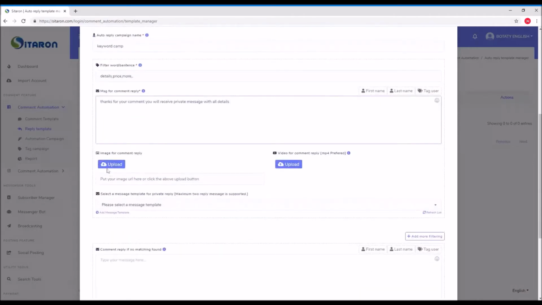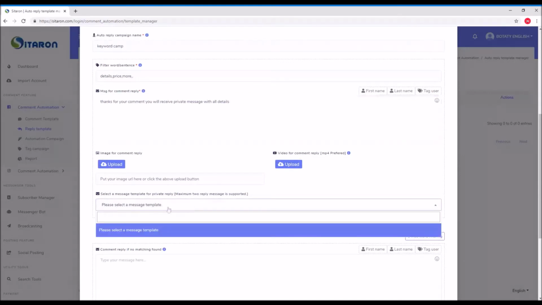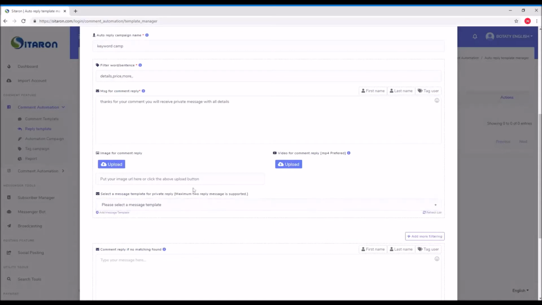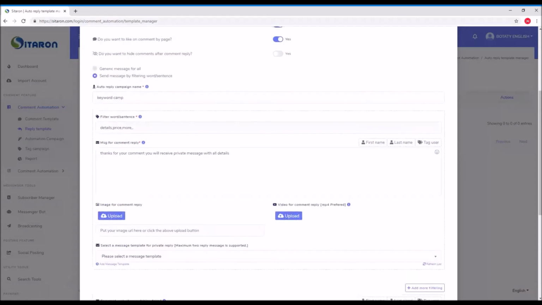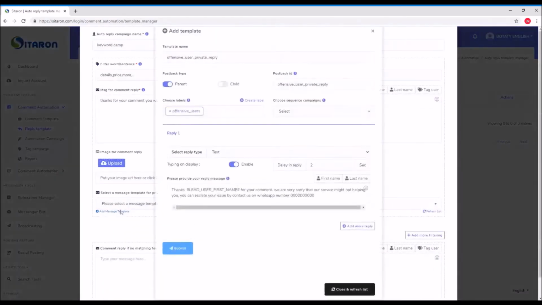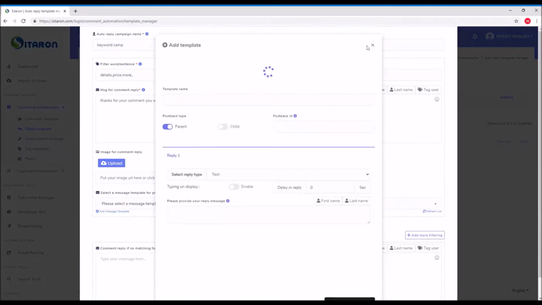And at the same time, you can put an image, you can put a video, or you can also select a message template. If you don't want to send a private message, it's okay. But if you want to send a private message, you simply add a message template, which we already went through.